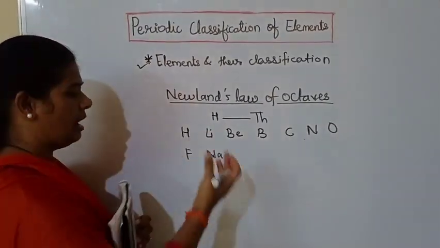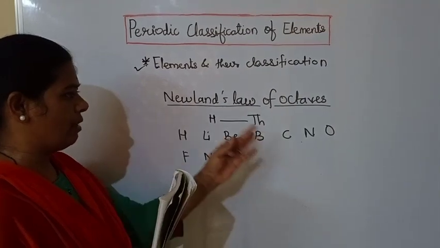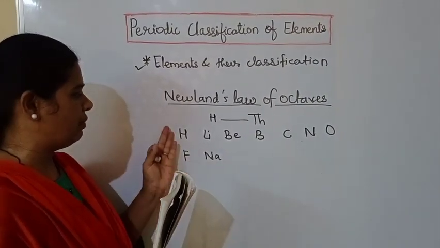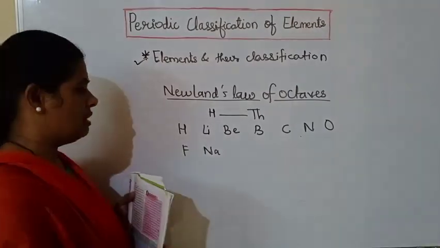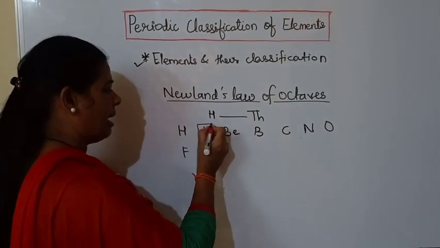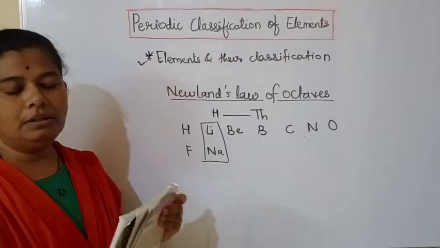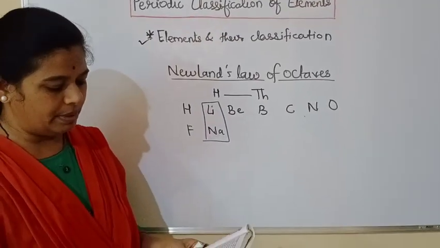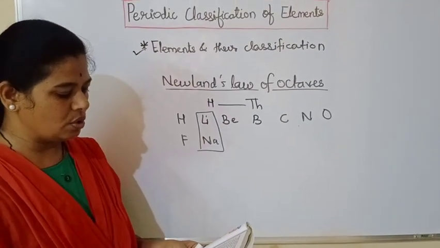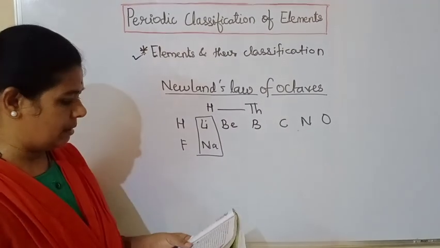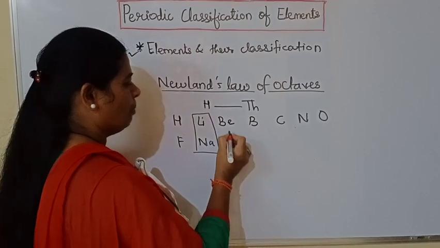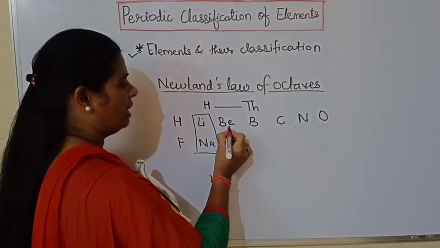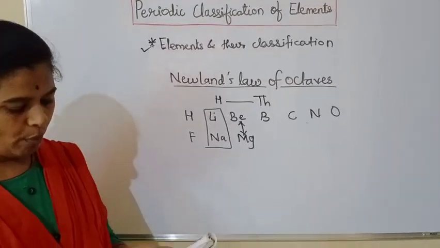So he saw that after every 7 elements, the properties of the first and the 8th element are the same. Similarly, the property of lithium and sodium is the same. In this way, he arranged the elements. Also, magnesium shows similarity to beryllium. After sodium, the element is magnesium. So beryllium and magnesium, both elements show the same properties.